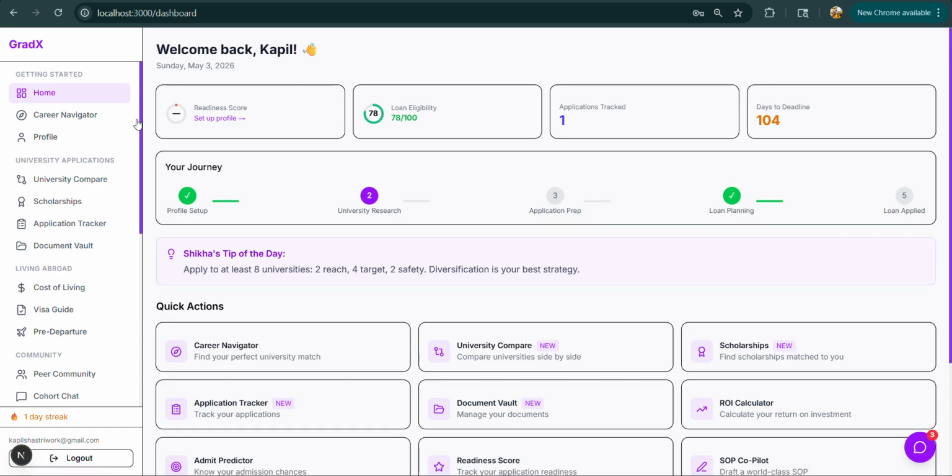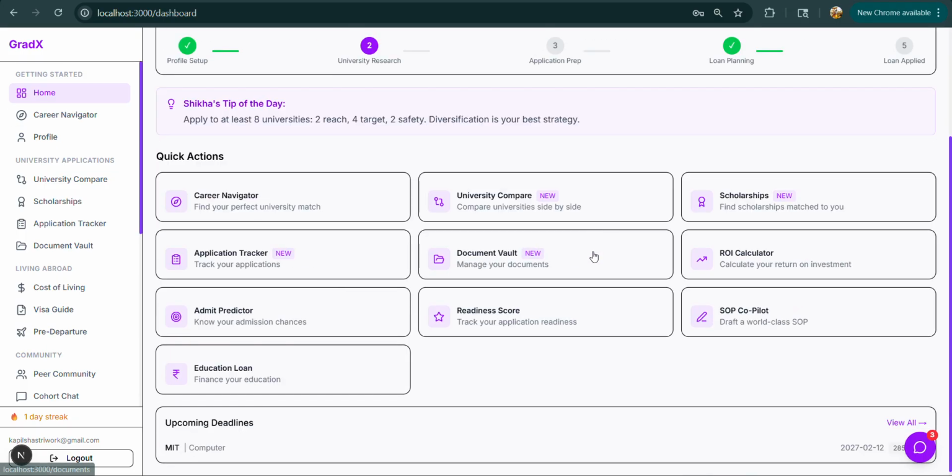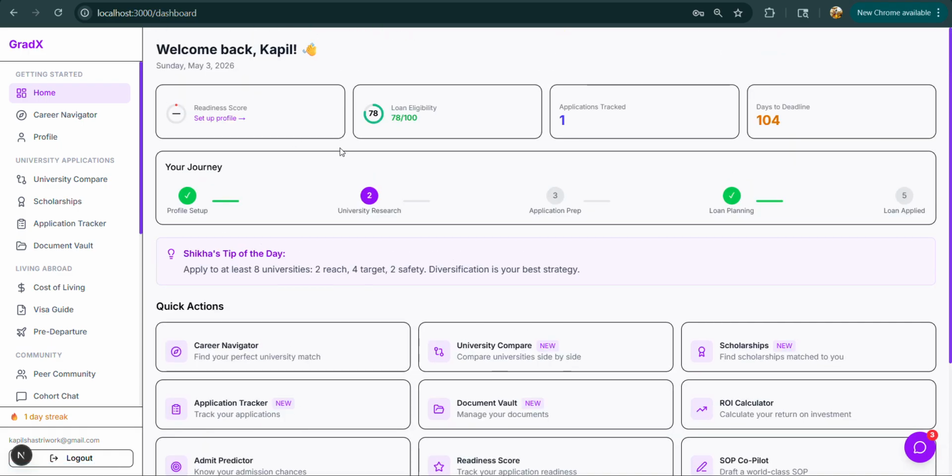So this is the dashboard page. It says welcome back, Kapil, and here are some quick actions that one can take: career navigator, university comparison, scholarship finder, return on investment calculator. I'll take you through all these features one by one. And currently these are a few of my details which I have filled here, which can be edited.